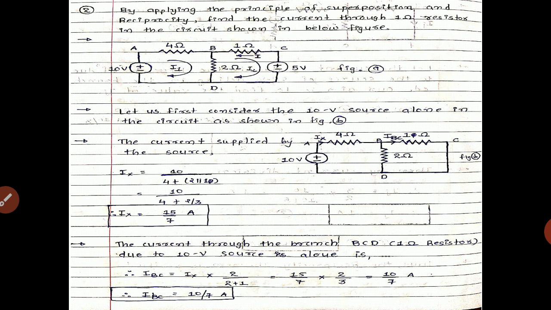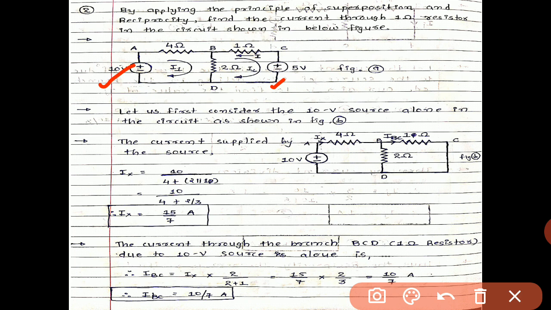Now we discuss example number 2 with a different configuration. The question is: by applying the principle of superposition and reciprocity, find the current through the 1 ohm resistor in the circuit shown in the figure below. So dear student, as we discussed in the first example, the reciprocity theorem is applicable to only one source in the circuit. But in this case, two sources are given.